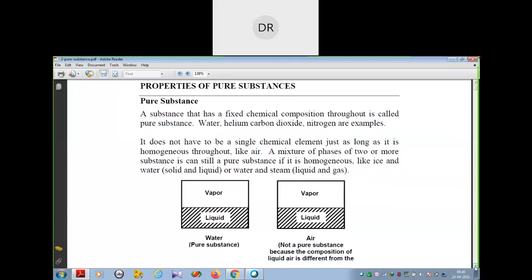That's why you cannot say air, with vapor and liquid, has the same chemical composition, so this is not a pure substance. But water, liquid and vapor, have the same chemical composition, whereas air does not. Liquid air is different, so this mixture is not considered a pure substance.